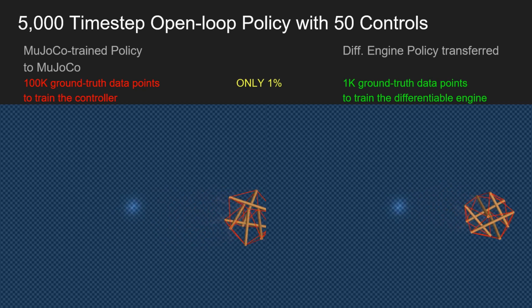The Mujoco training policy takes about 100K ground truth data points, while our engine only takes 1K ground truth data points, which is only 1% of the ground truth policy.